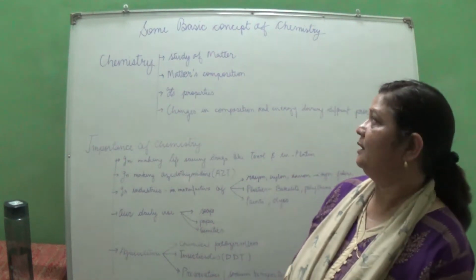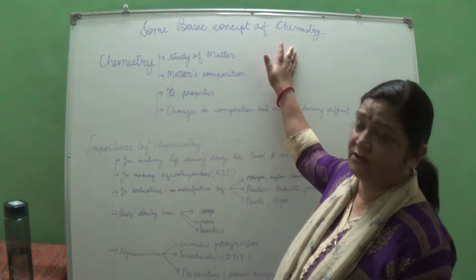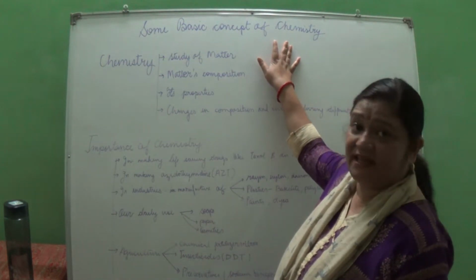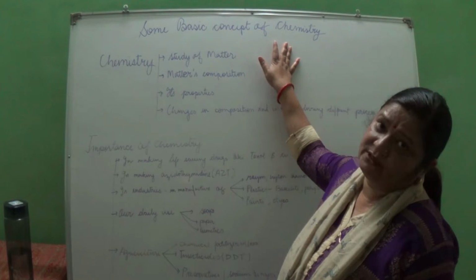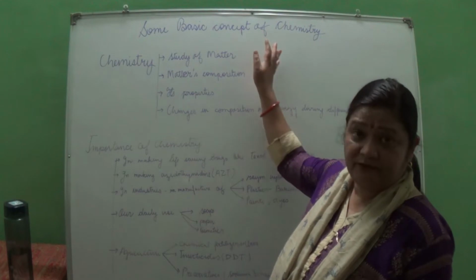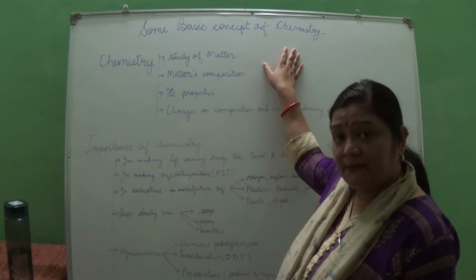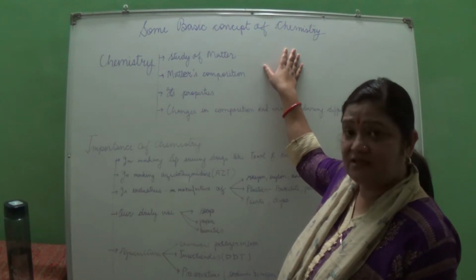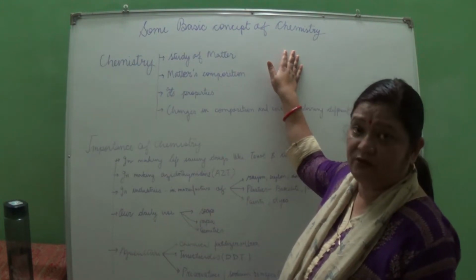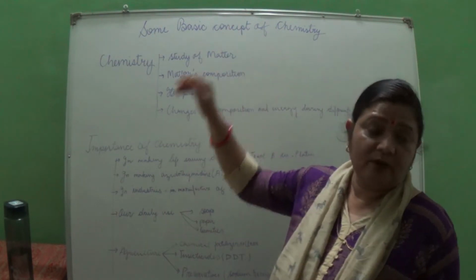Hello students, today we are going to start our first chapter of chemistry, that is some basic concepts of chemistry. As the word itself says, basic concepts of chemistry means all the basic things we have to know in this chapter. In brief, you have to study chemistry, its importance, matter, how many types it exists in, the physical states of matter, the laws, the law of chemical combinations, Gay-Lussac's law of volume, Avogadro number, and mole concept. These all we have to study in basic concepts of chemistry.